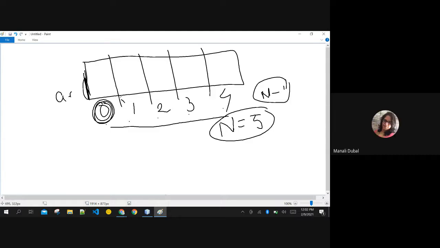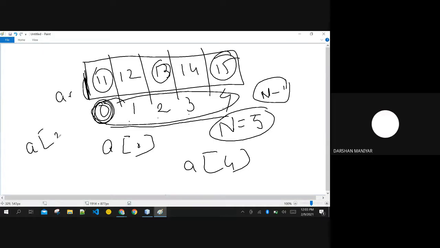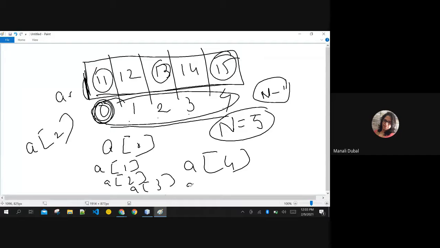Now, these indices that you are seeing, if these values are stored inside this data, and I want to print this value, I have to access it like A of 0. If I want to print 15, I'll print A of 4. If I want to print 13, I'll print A of 2. If I want to print all of them in a sequence, in an order, then I have to print A of 0, then A of 1, A of 2, A of 3, and A of 4, right?